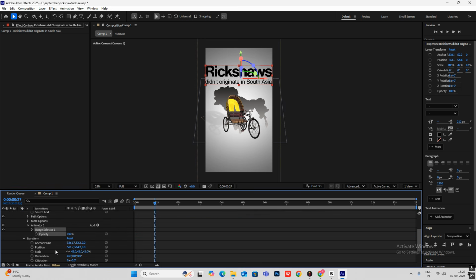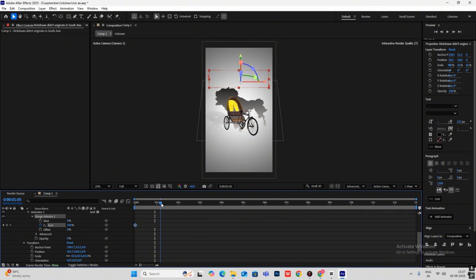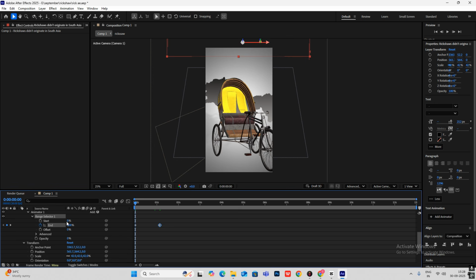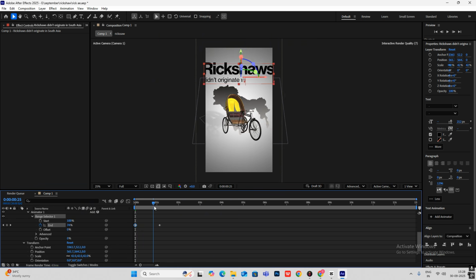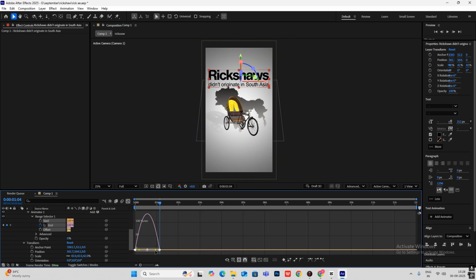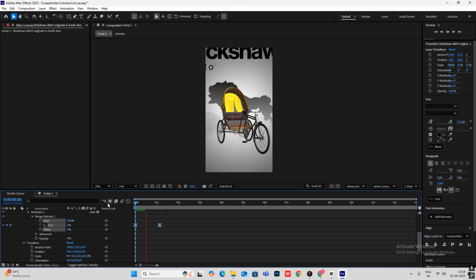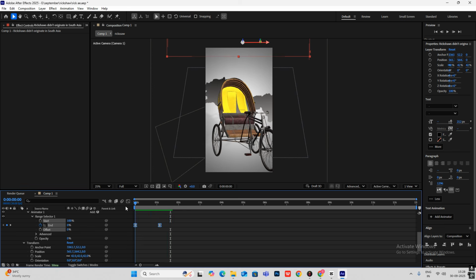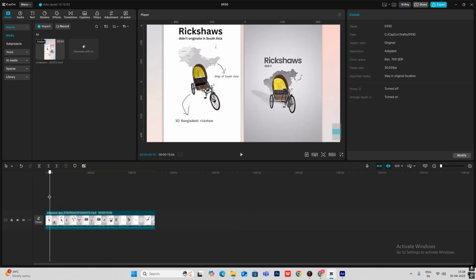then select opacity, make it 0, open range selector, select on the end keyframe, bring it to the start, go ahead somewhere here and again click the end keyframe. Go to the first keyframe, make this 100 and this 0. Now you will get this animation. Select this, F9, and then drag them both like this. Okay, and let's see what animation is there on the text.